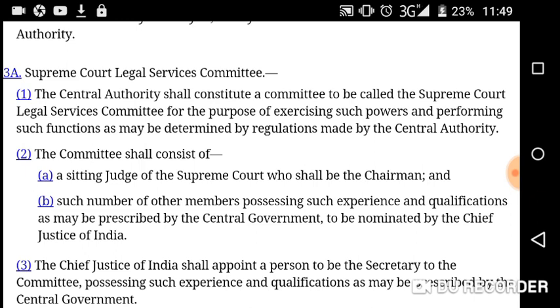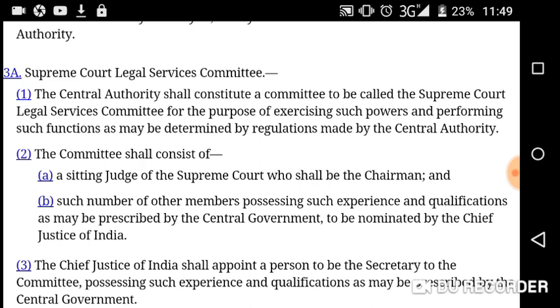Supreme Court Legal Service Committee. So now we are going to read the constitution or establishment and composition of the Supreme Court Legal Service Committee. The word committee is used here, not authority. Section 3A, subsection 1: the central authority shall constitute a committee to be called the Supreme Court Legal Service Committee.